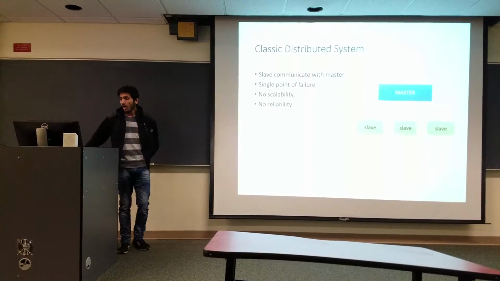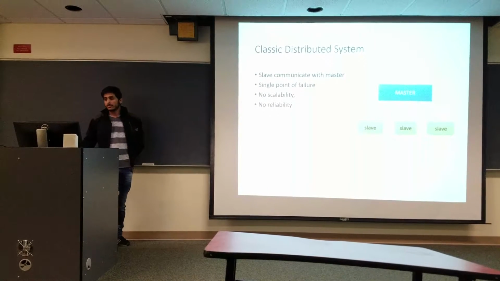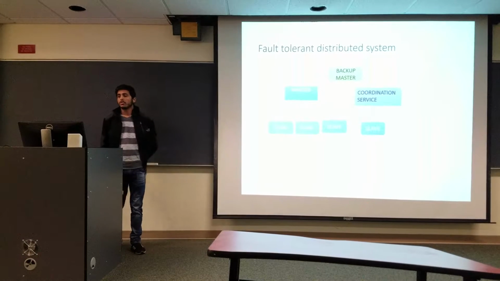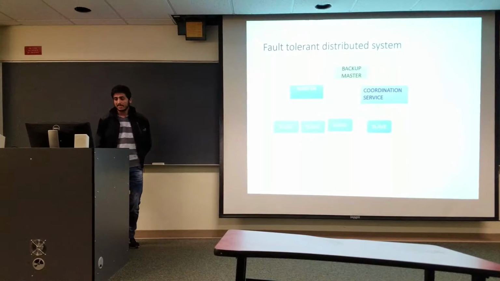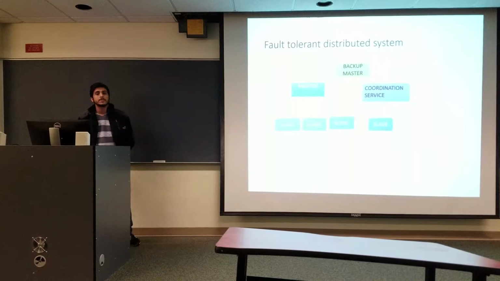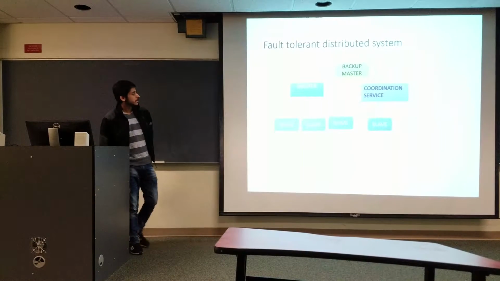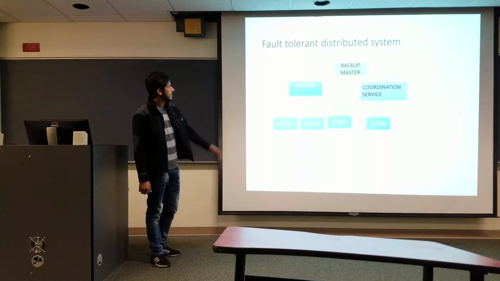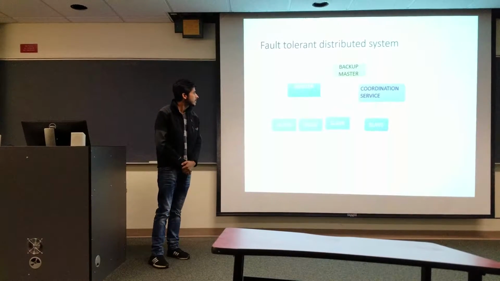So to cover the cons of this distributed system, the fault-tolerant distributed system came later, in which we have a backup master in addition to the master, and also we have a coordination service over here. In this form of distributed system, there is a master, there are slaves. The master connects to the slaves, and the slaves also connect to the coordination service.